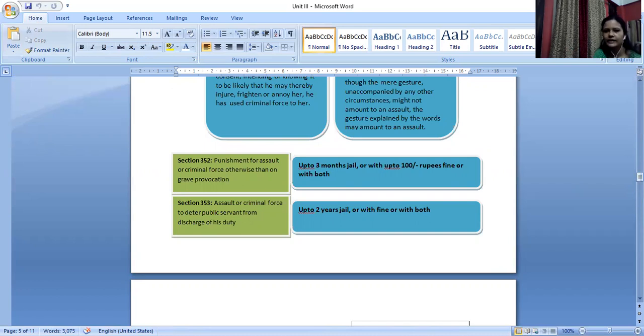All right, and then you can give one conclusion explaining the different types of illustrations or something like that, so that it becomes complete. So these are basically, we have 4 different sections here. 2 are mentioning 2 different types of crimes, and there is one more provision that explains what is force, and then again 2 different provisions with regard to punishment. Okay, so that's all for this particular topic. Thank you.